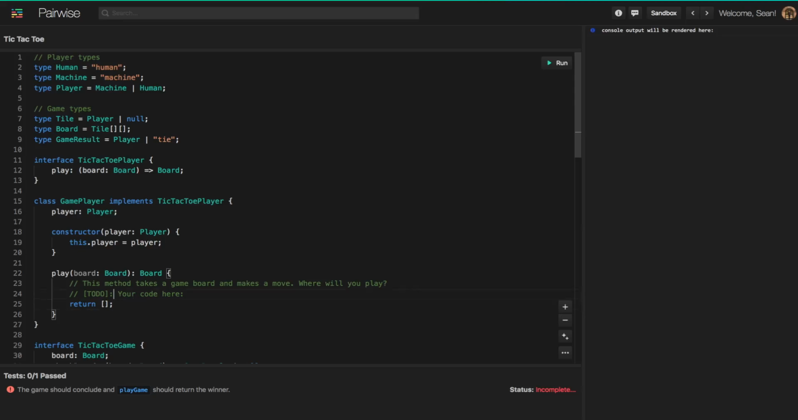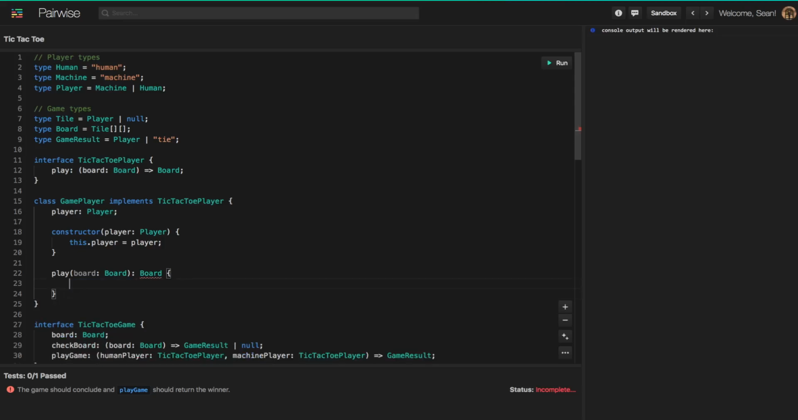This method will accept a board as an argument, and it should return that same board after making a play on the board. In this method, you can actually implement some logic to choose where you should play on the game board. Just to keep things very simple, we will implement some naive logic, and we will just play on the first unoccupied tile. So we can take this board, start iterating through it, and visit every location in the board.